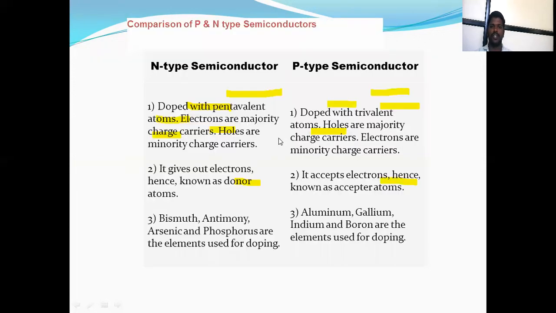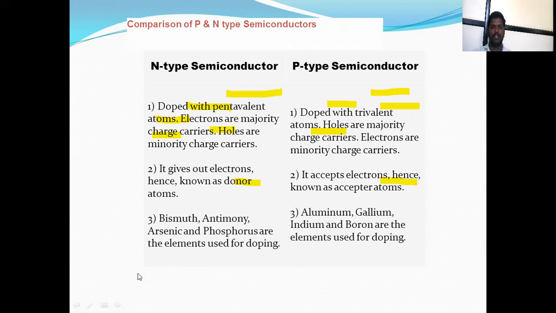What is the difference between n-type semiconductor and p-type semiconductor in short? Doped with pentavalent atoms, electrons are majority charge carriers and holes are minority charge carriers. Most important sentence in the n-type semiconductor. And doped with trivalent atoms, holes are majority charge carriers and electrons are minority charge carriers. n-type gives out electrons, hence n-type semiconductor has donor atoms and p-type semiconductor has acceptor atoms, said to accept the electrons.